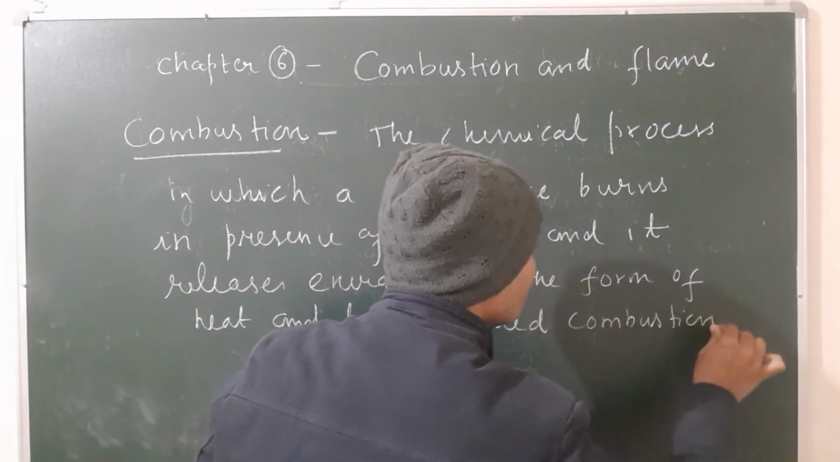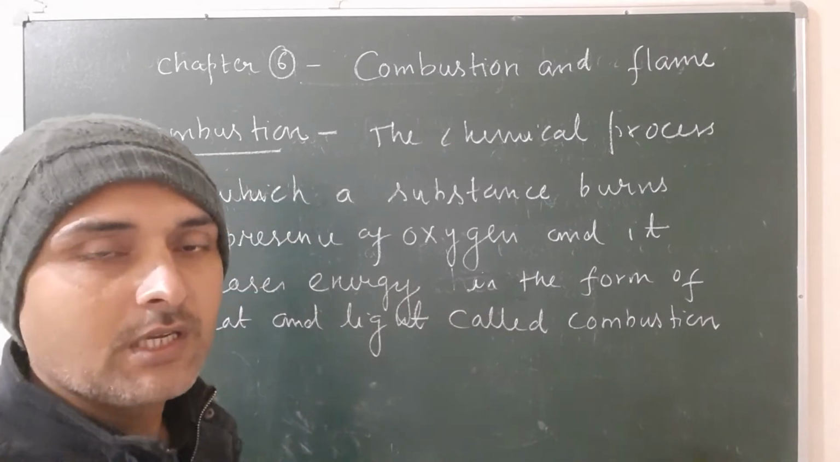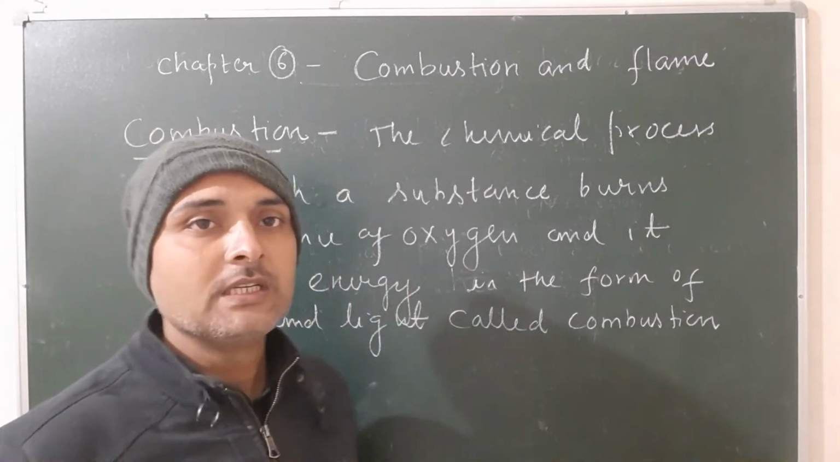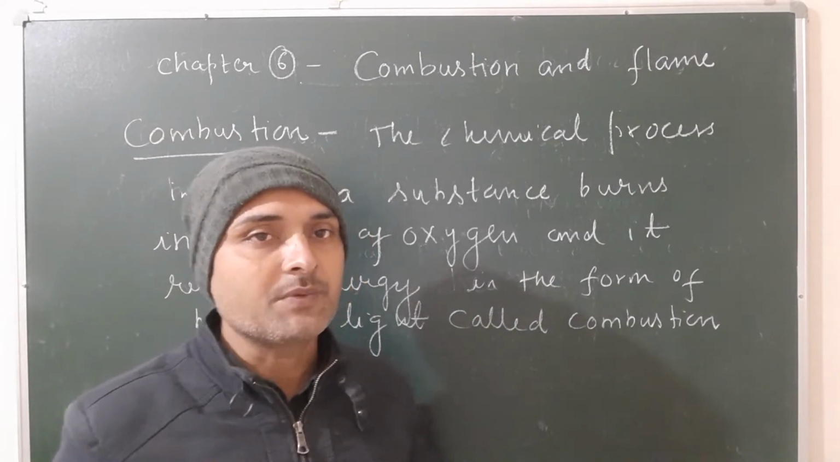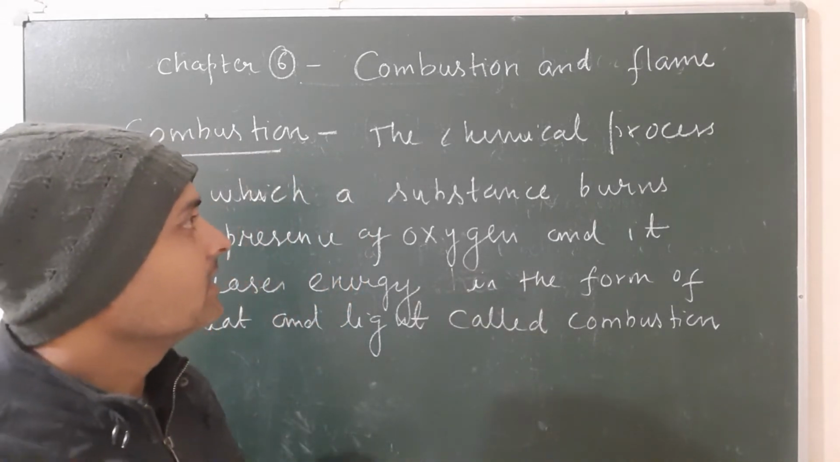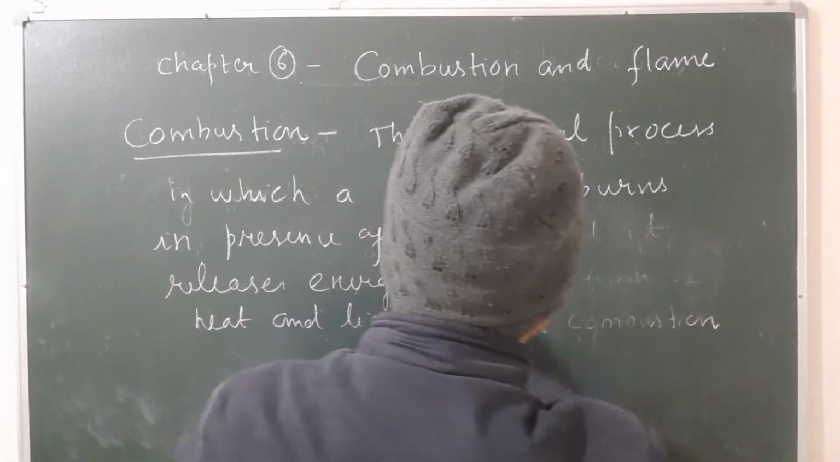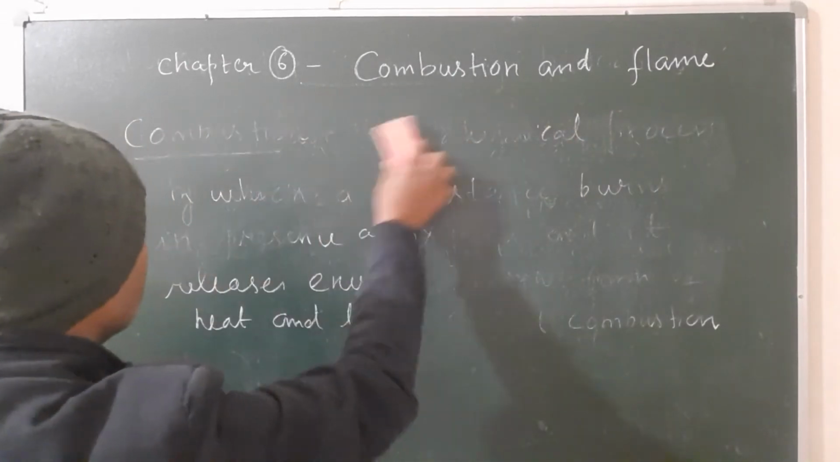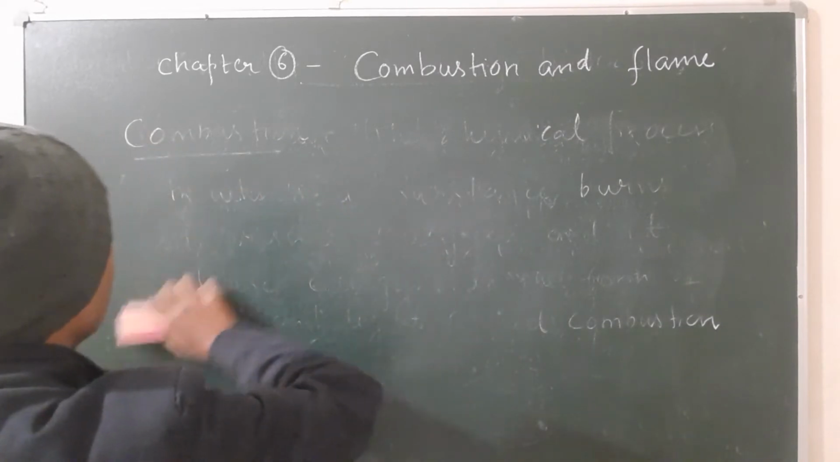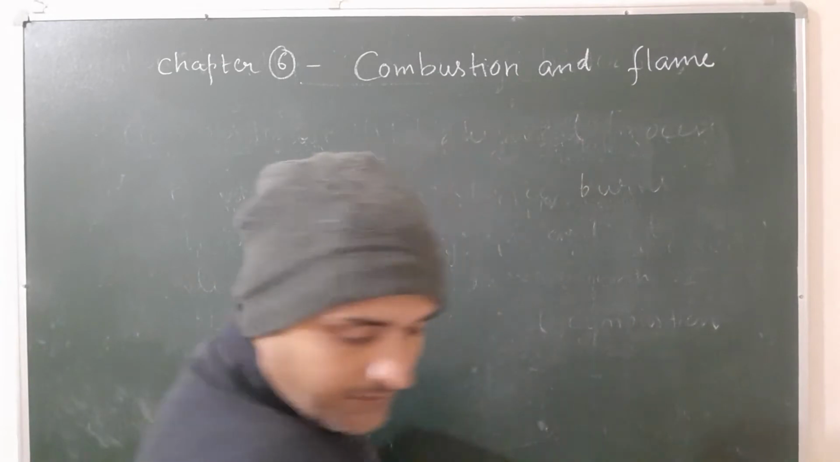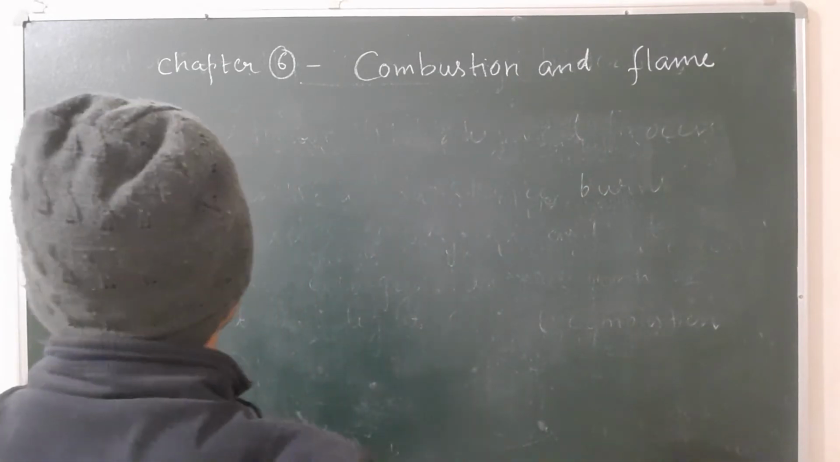Once again, what is combustion? The chemical process by which a substance burns in presence of oxygen, along with it releases energy in the form of heat and light, is called combustion. And there are two types of substances on the basis of occurrence of combustion. First one is called combustible substance, other one is called non-combustible substance.